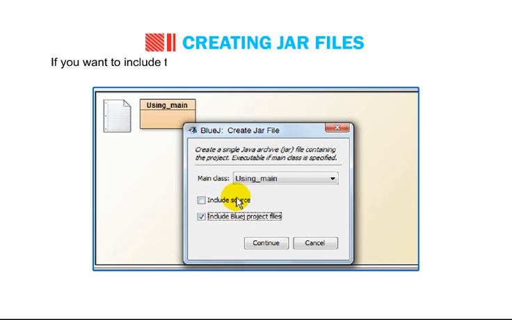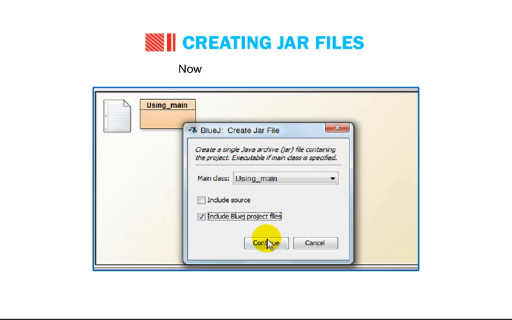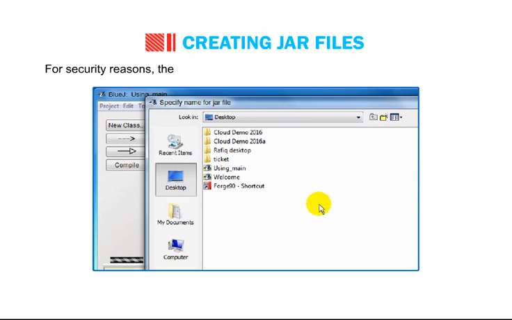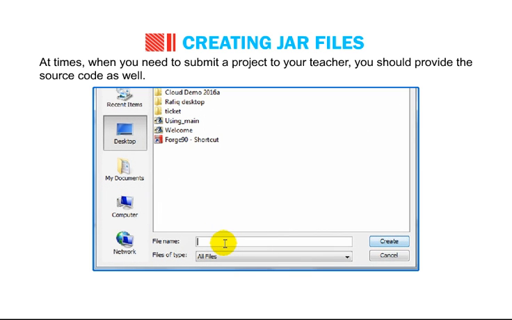If you want to include the source code of the project, you can also tick the Include Source checkbox. Now click on the Continue button. For security reasons, the source code should never be included within the jar file. At times when you need to submit a project to your teacher, you should provide the source code as well.